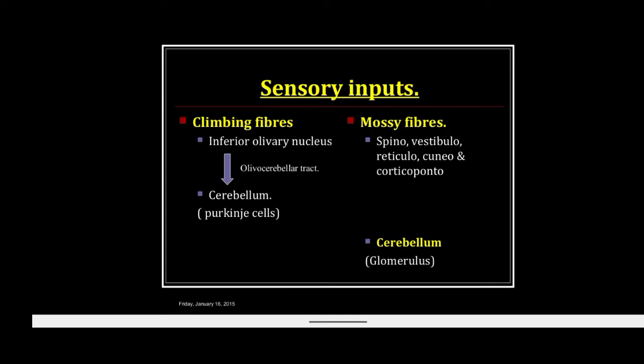Come to the sensory inputs. Sensory input of the cerebral cortex. The main source of input, in the form of afferent fibers, enters the cerebral cortex, and these are climbing fibers and mossy fibers.